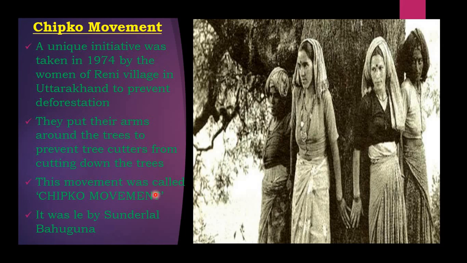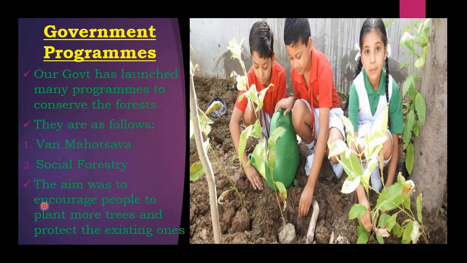This movement was called the Chipko movement. It was led by Sundarlal Bahuguna. So this is the man who supported it, and he led the Chipko movement.